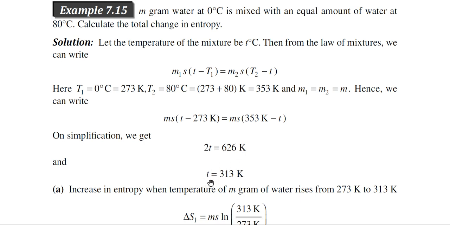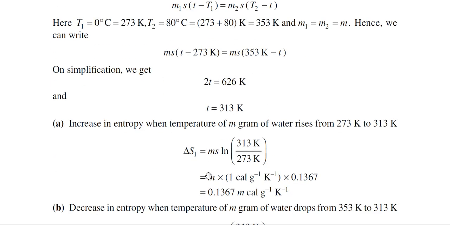But you can also write it directly. In the case of equal mass, if in a mixture the masses of the two systems are equal, then the common temperature will be the average of the two temperatures. So whatever it is, as you have calculated the equilibrium temperature, then you can easily calculate the entropy change. You just proceed in the same manner that we have discussed in the earlier problems.